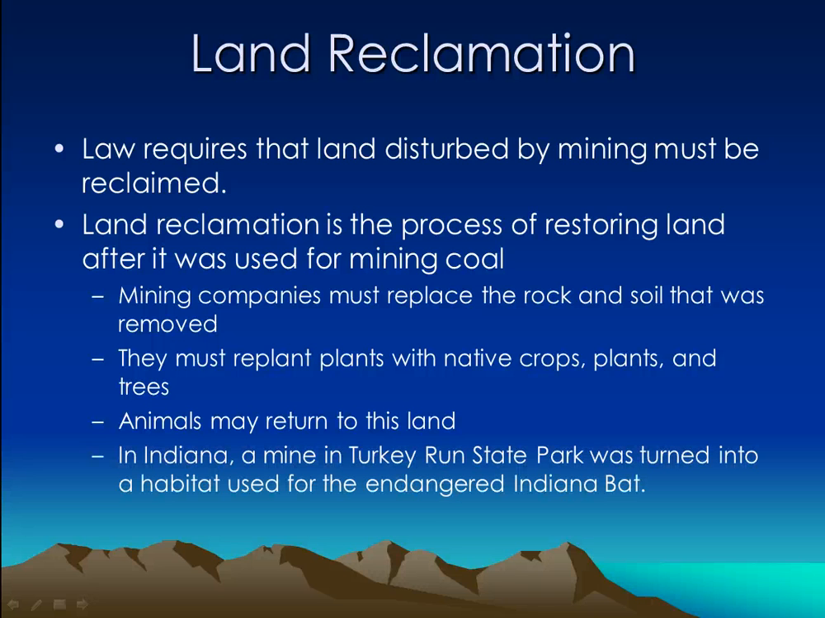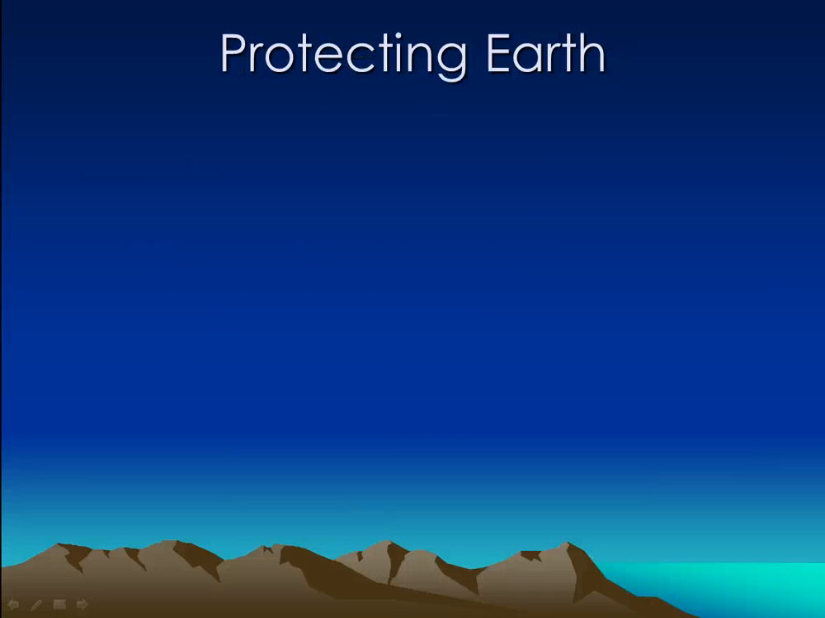In Indiana, a mine in Turkey Run State Park was turned into a habitat used for the endangered Indiana bat. So that is an example of a way that a company turned land that had been used for mining into a different purpose to benefit the environment. We may later this week or in a few days do a mining reclamation lab. We may, depending on the time that we have, but that would show you the process in a little different way.